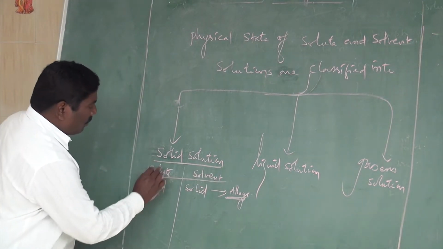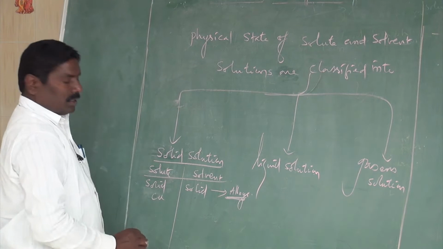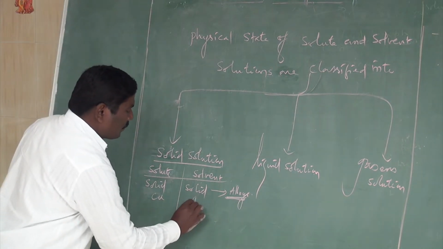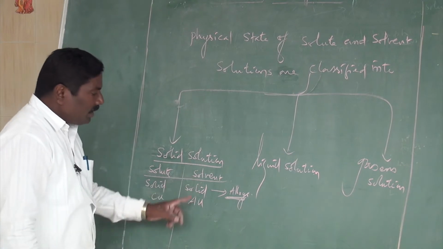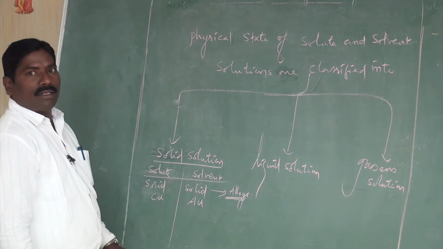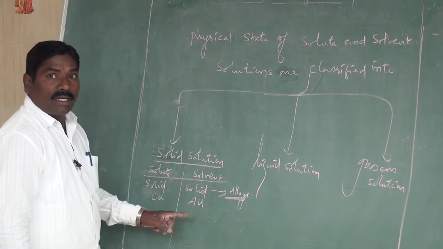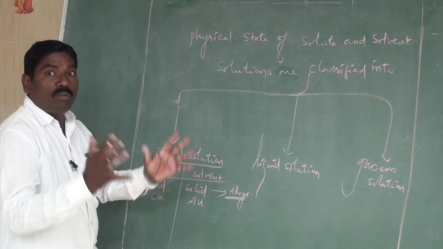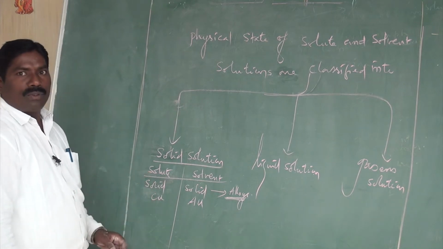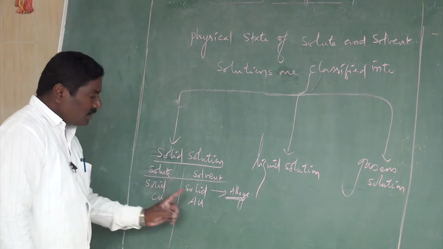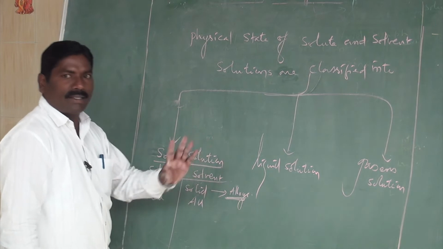Now you see, copper is a solute, gold is a solvent. Why can we say gold is a solvent? The concept we have studied: the solvent is more in amount and the solute is lesser in amount. Now the copper dissolves in gold, which gives an alloy.